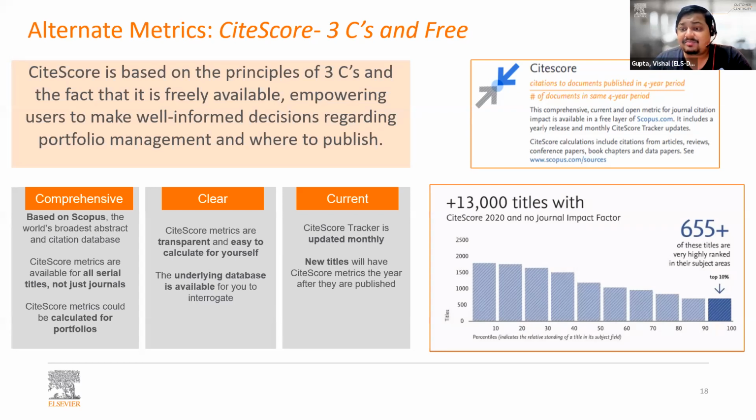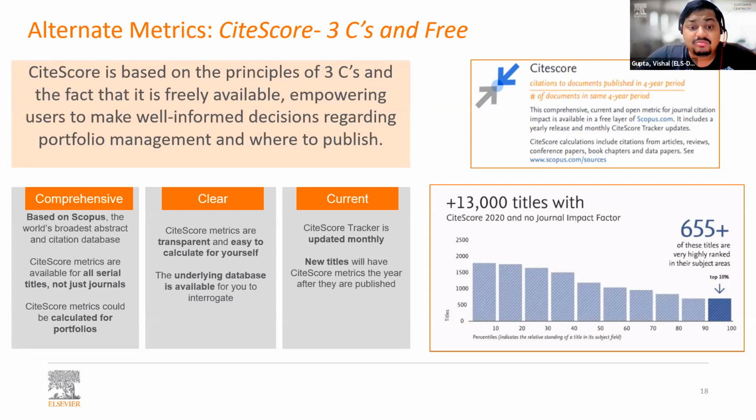So why is it important? Because you need to look at the performance of the titles month on month, because that will tell you if the journal is going in the right direction or not. Impact factor and other metrics are annual metrics. Only at the end of the year, you come to know whether the performance has fallen down or it has gone up. But with the CiteScore tracker, you can actually find out how the performance has been growing month on month, which will help you choose journals as well, right?